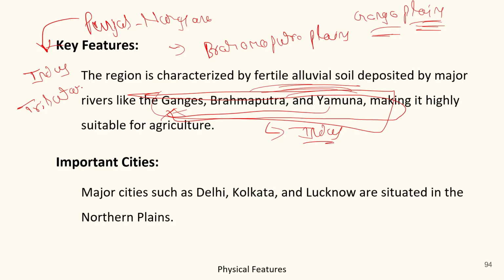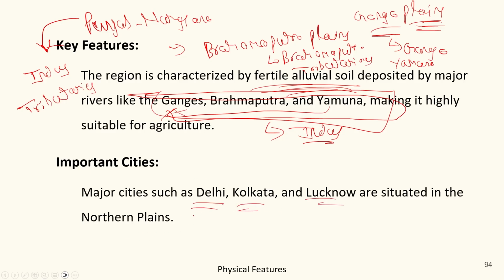Okay, the Punjab Haryana plains are entirely built by Indus and its tributaries. About them we will learn in our upcoming lecture. Ganga plains are made up by Ganga and Yamuna. Brahmaputra plains are made up by Brahmaputra river and its tributaries. Okay, and major cities like Delhi, Kolkata and Lucknow are situated in the northern plains.